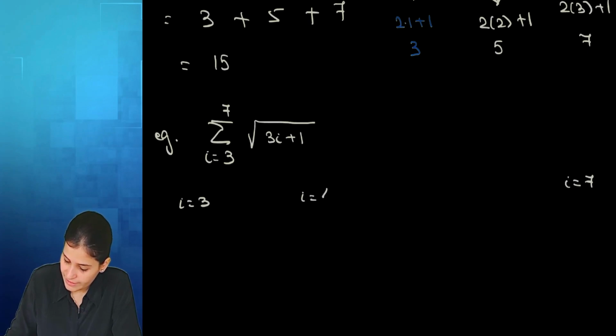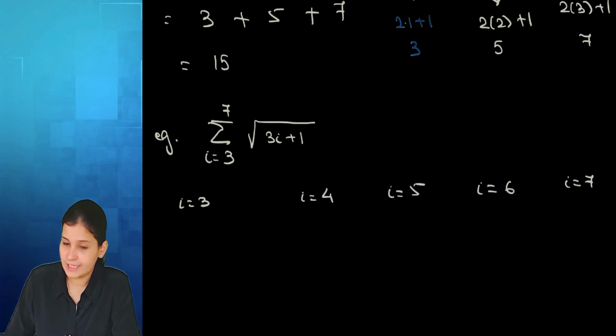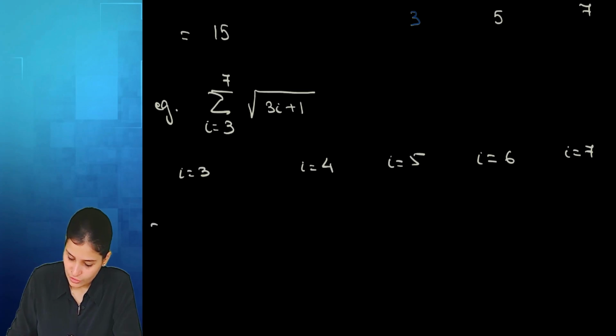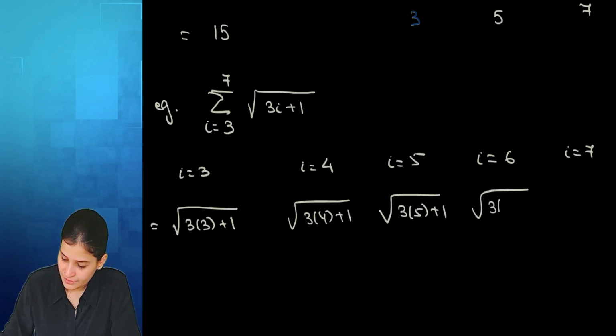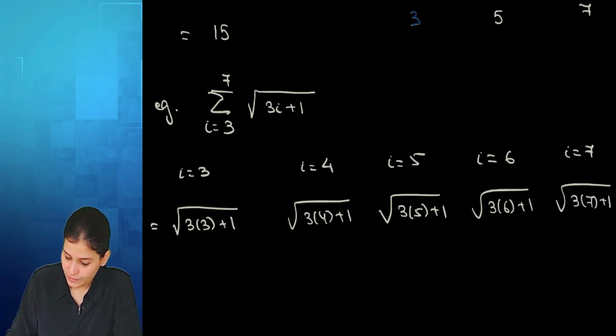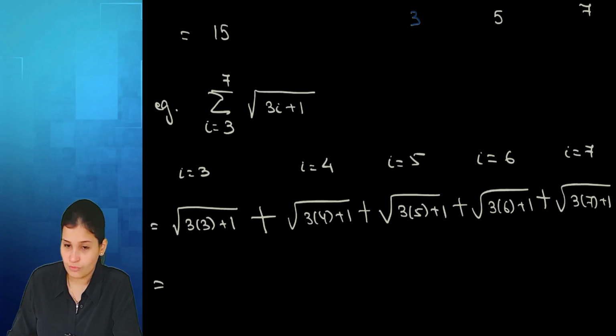So in between I have i equal to 4, 5, 6. If I put i equal to 3, 3 into 3 plus 1; i equal 4, 3 into 4 plus 1; i equal to 5, 3 into 5 plus 1; 3 into 6 plus 1; 3 into 7 plus 1. Since the symbol is summation, I am going to add them. So what's the final answer?